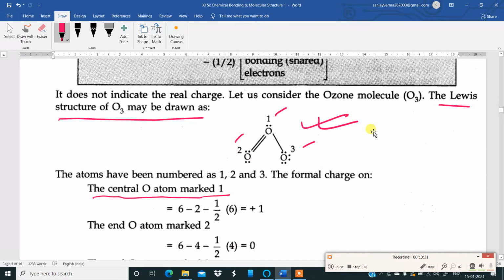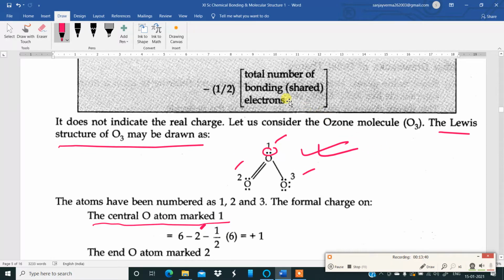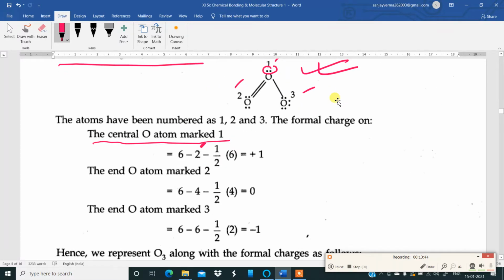Minus, if you look at the formula, the total number of lone pair electrons. This oxygen has one lone pair, so 2 electrons are there. Minus half of the bonding shared electrons. What are the bonding electrons? 1, 2, 3, 4, 5, 6. So the bonding electrons connected to this oxygen are 6. So 6 into half, that comes to plus 1. That is, the formal charge of oxygen 1 is plus 1.